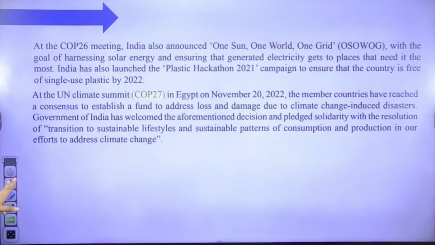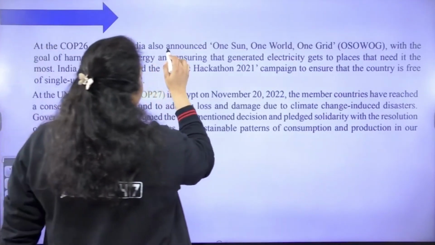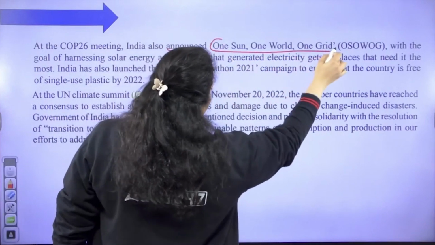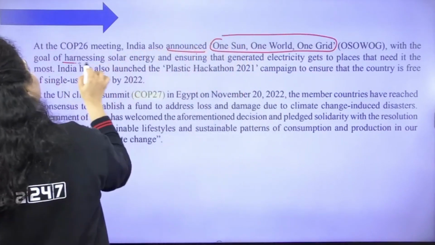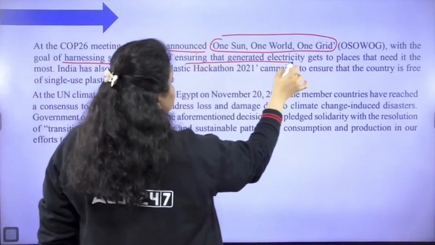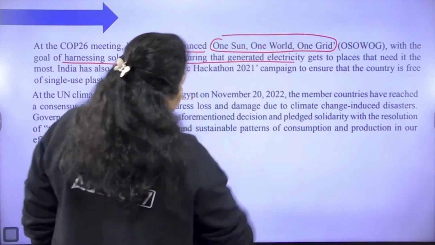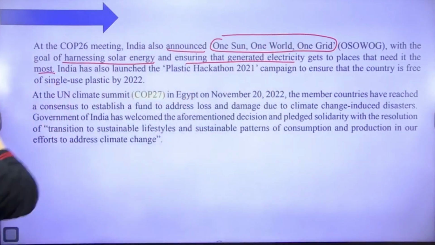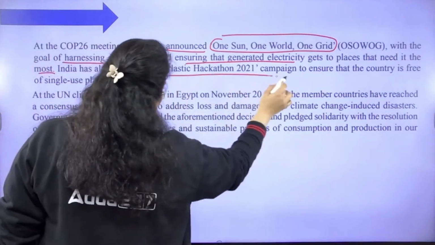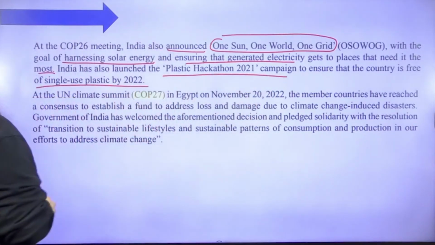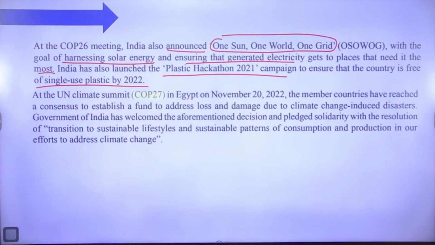At the Conference of Parties 26 meeting, India also announced the OSOWOG with the goal of harnessing solar energy and enabling the generated electricity to be used where it is needed most. And India also launched the Plastic Hackathon 2021 to make India a single-use plastic-free country by 2022.